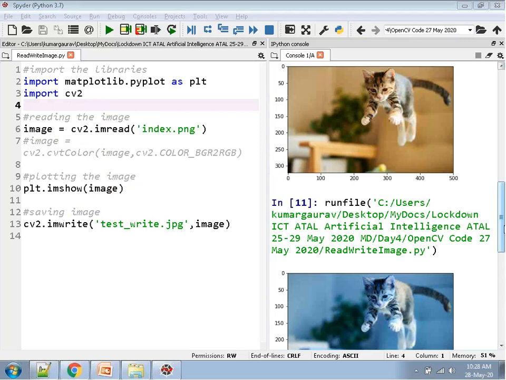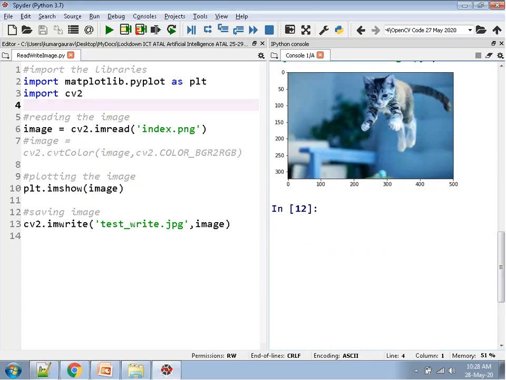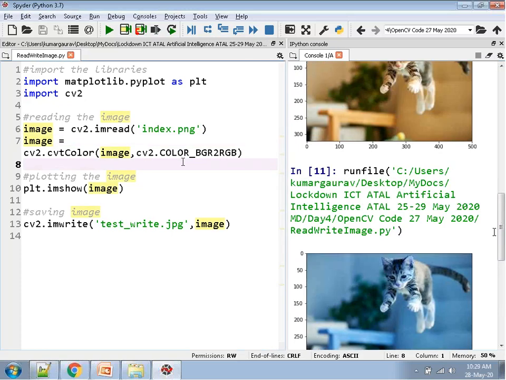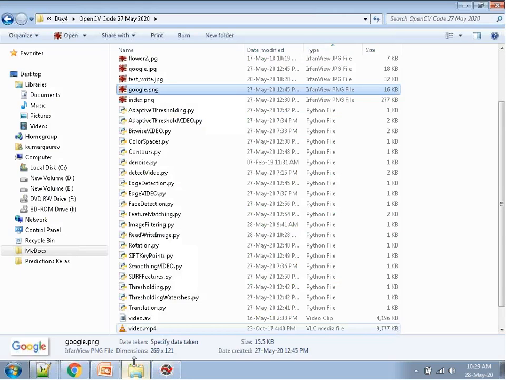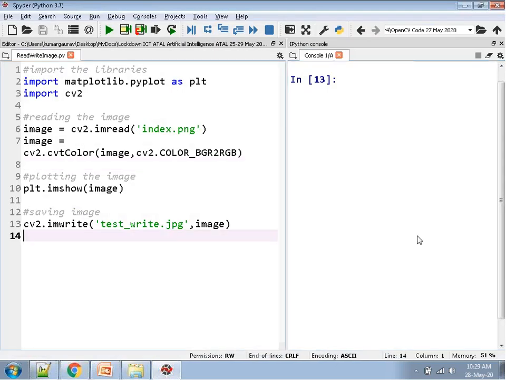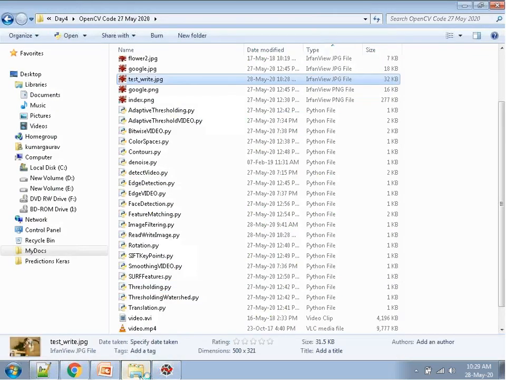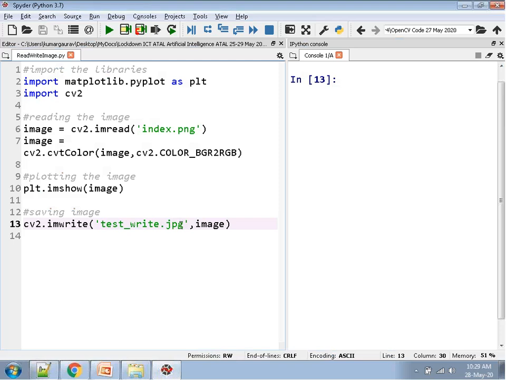If they are not in the same folder, then we have to write the complete path. You can see this test_write. Now this image is automatically created. So after performing the operation on an image, we can write that image to a new file.